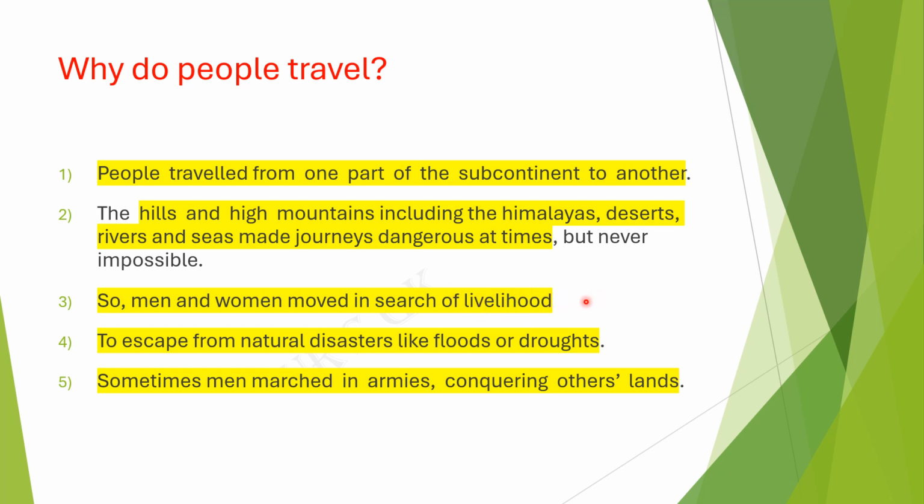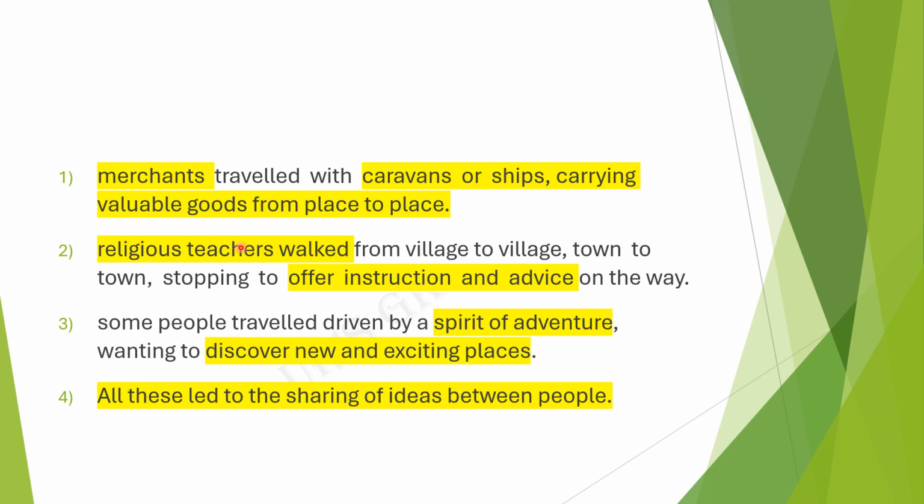They were also traveling because of natural calamities like floods and droughts, which made them travel from one place to another. Sometimes men marched in arms, for protection from other people they met while traveling. And merchants traveled with caravans or ships carrying valuable goods from place to place.